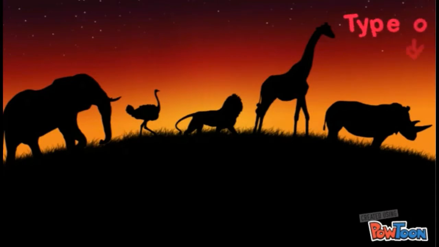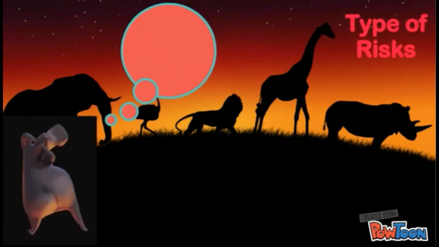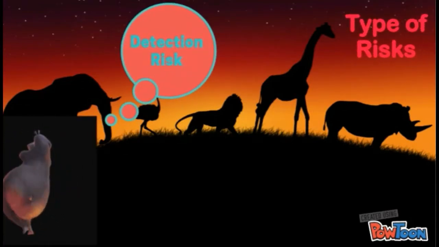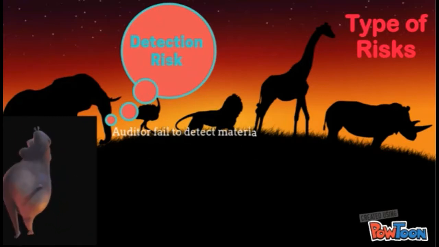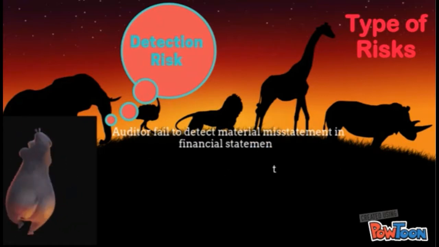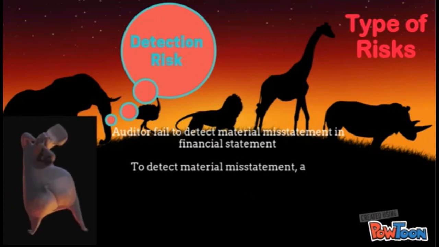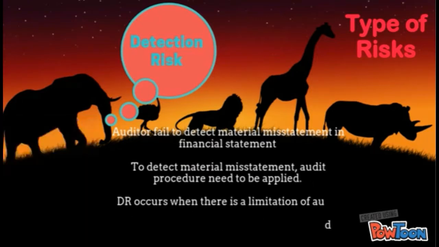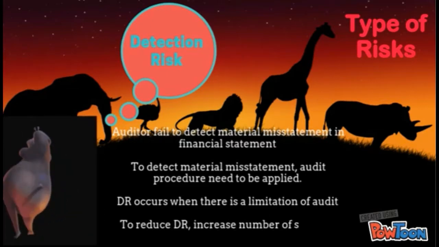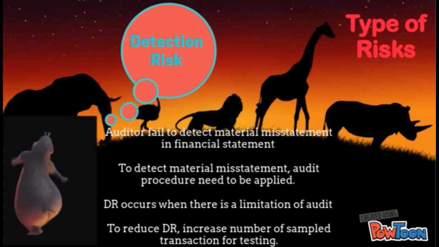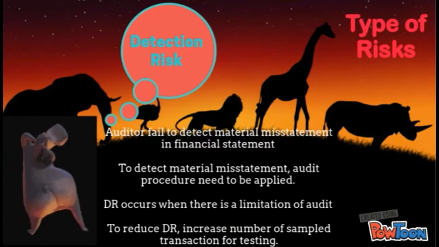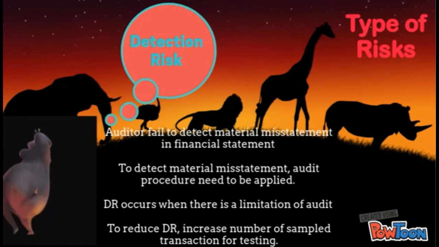Detection risk. It is the risk when the auditor fails to detect material misstatement in the financial statements. To detect material misstatement, audit procedures need to be applied. Detection risk occurs when there is a limitation of audit, for example, the use of sampling for the selection of transactions. To reduce detection risk, the auditor needs to increase the number of sample transactions for testing.